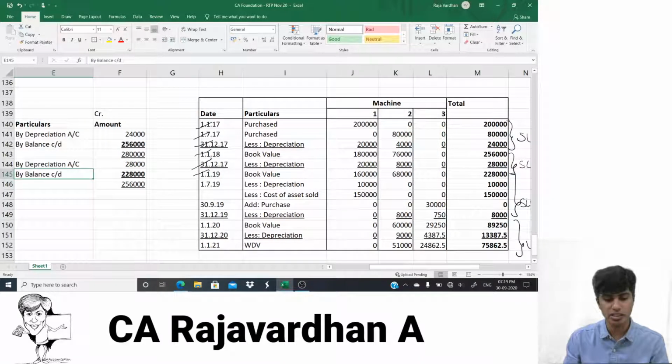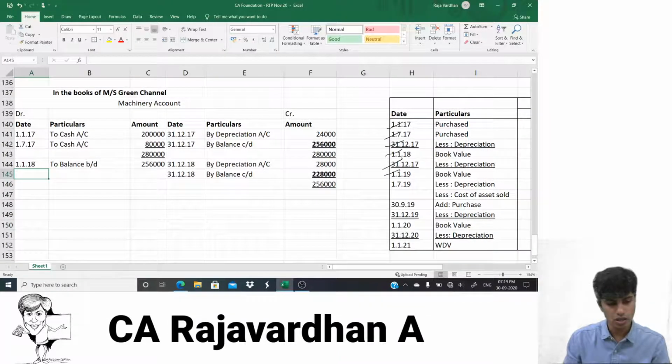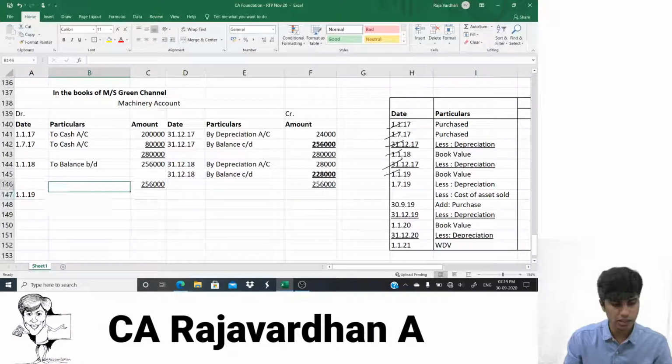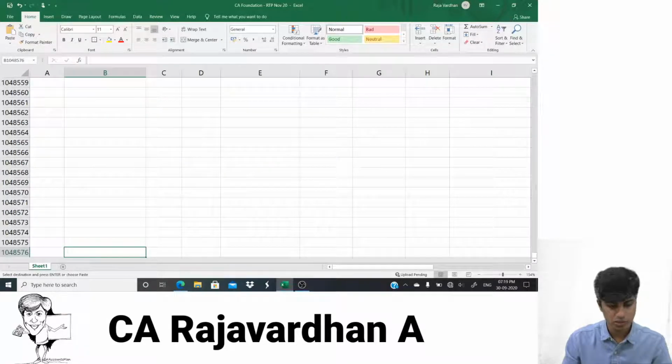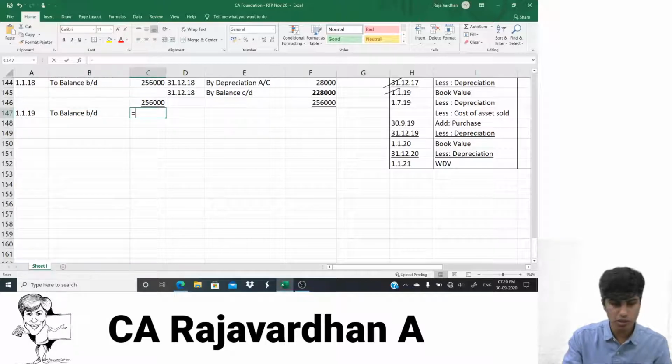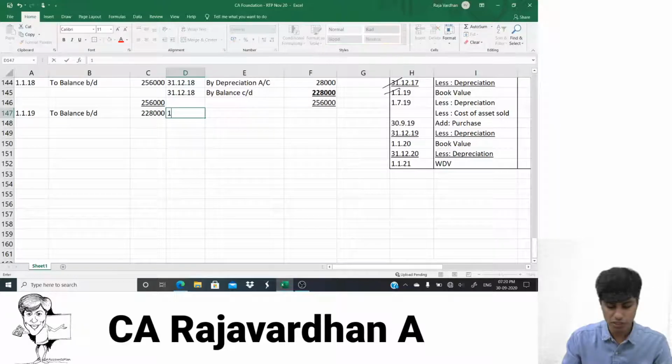So in year 3 there is depreciation as on 1st of July only. Okay, perfect. Don't worry. So I will write here. Okay, I forgot this total for your happiness. Now I'm going to 1st of January 2019. I'll write to balance brought down. How much will that be? That will be equal to 2,28,000. And I'm doing depreciation this time as on 1st of July 2019.